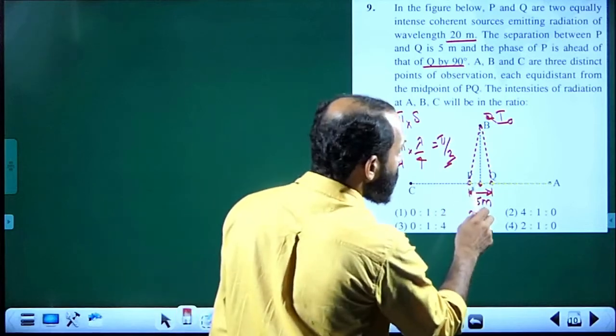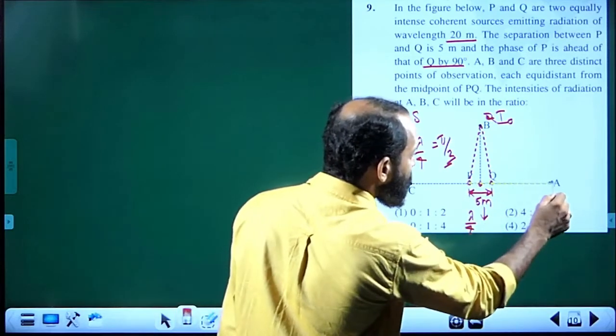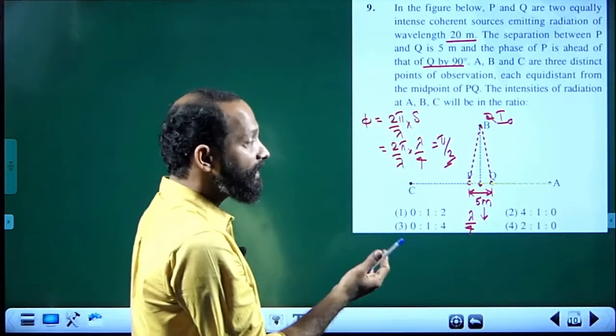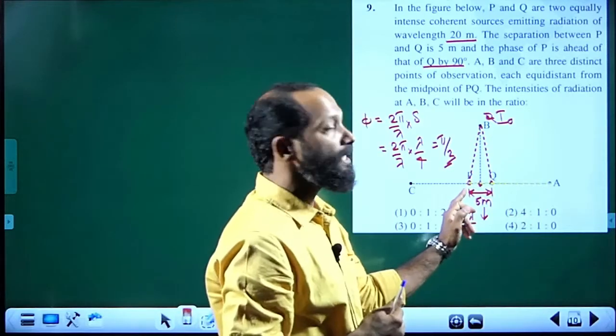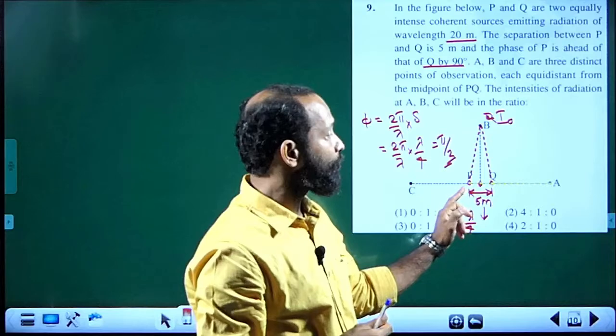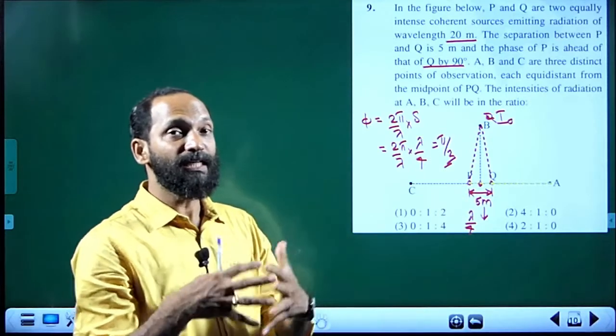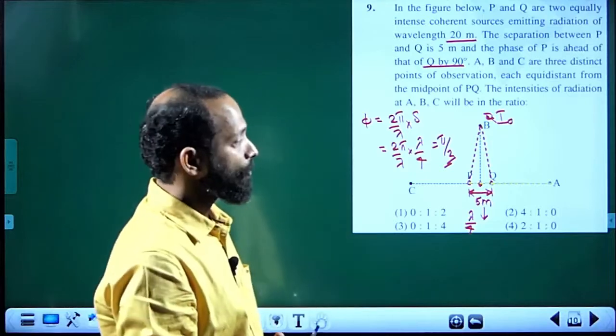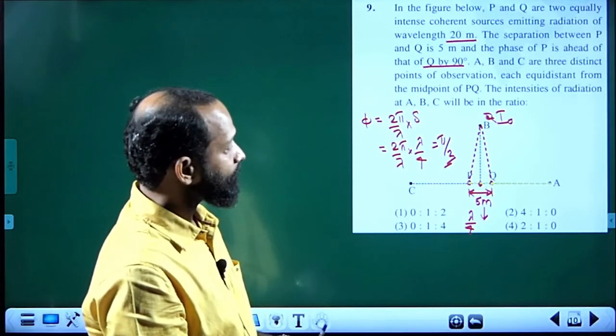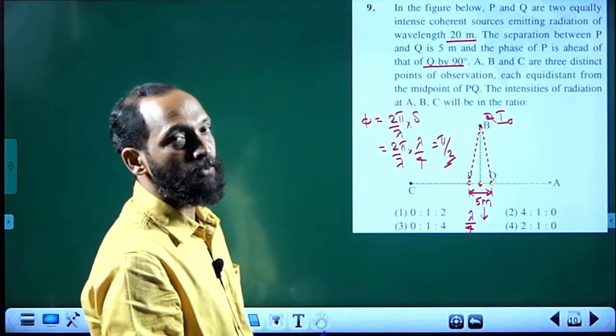Now, there is a phase angle of pi by 2. Q is leading because Q has to travel shorter distance. P is lagging by a phase angle pi by 2, but P is already leading by a phase angle pi by 2 at the source itself. So the resultant phase difference will be 0.